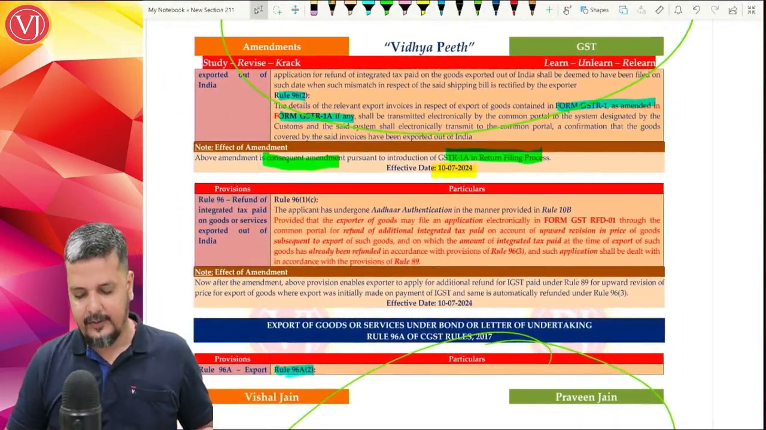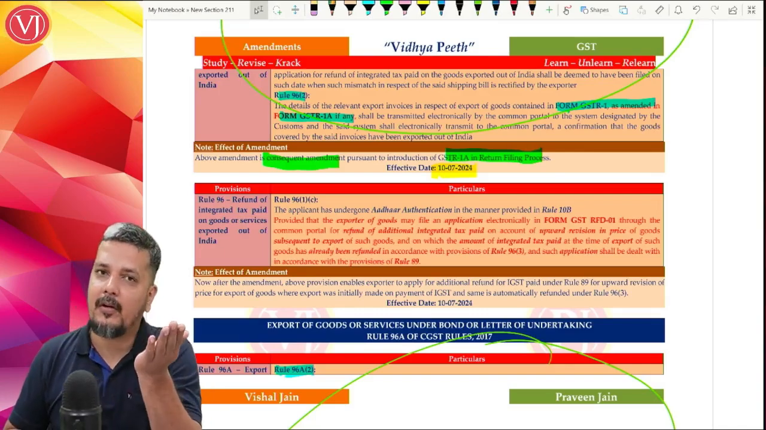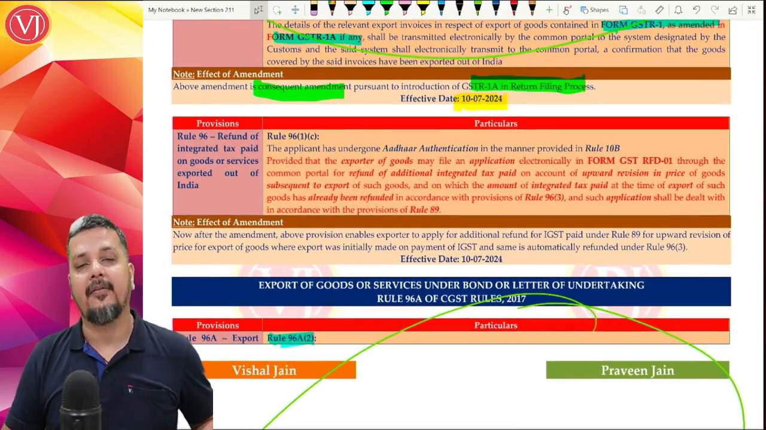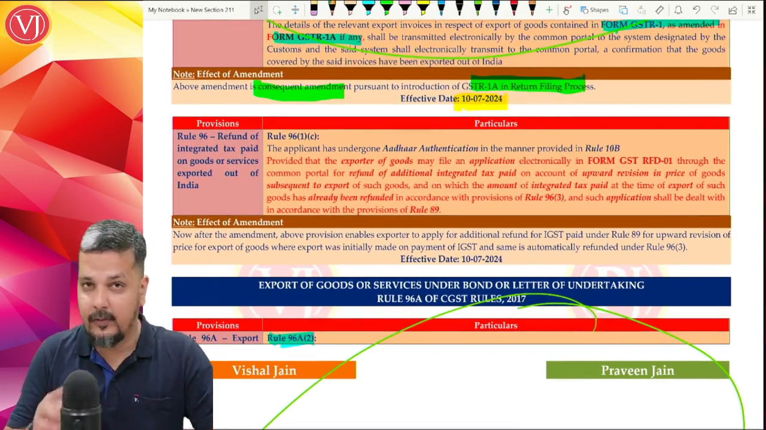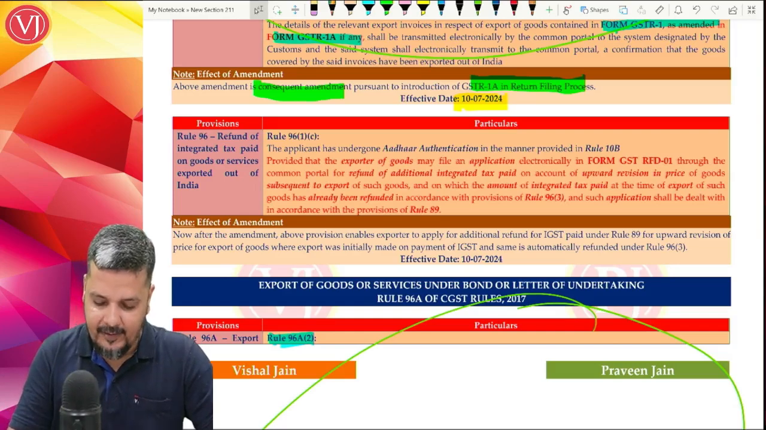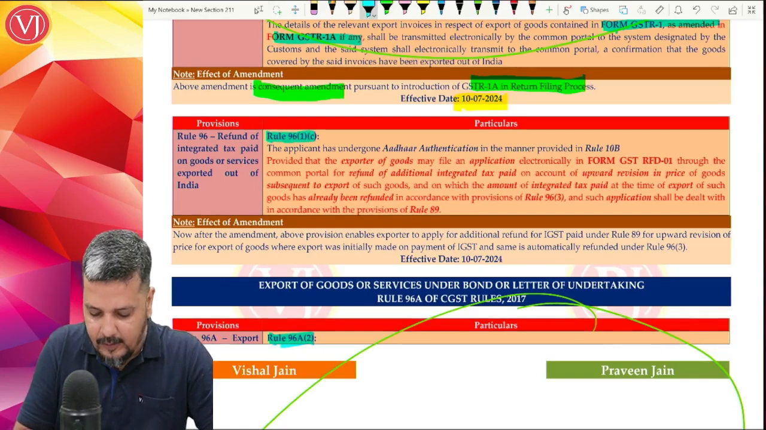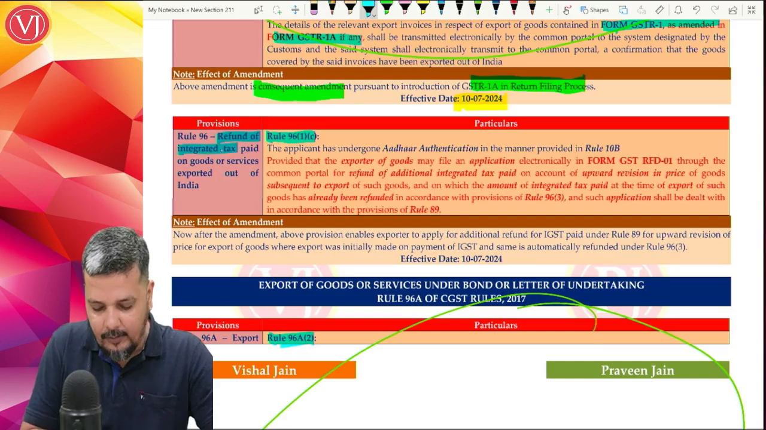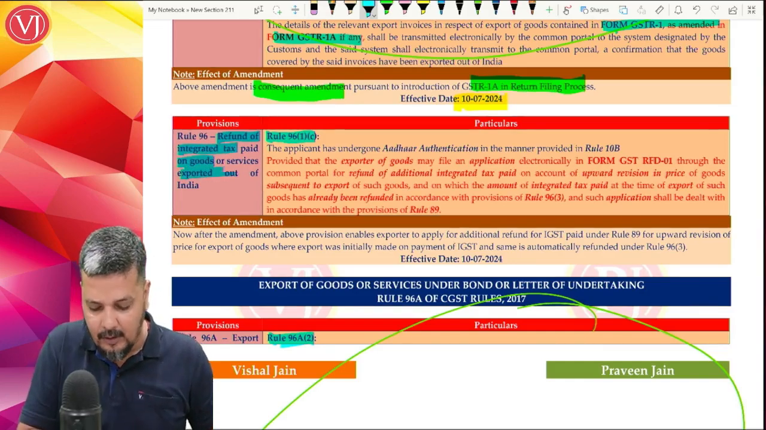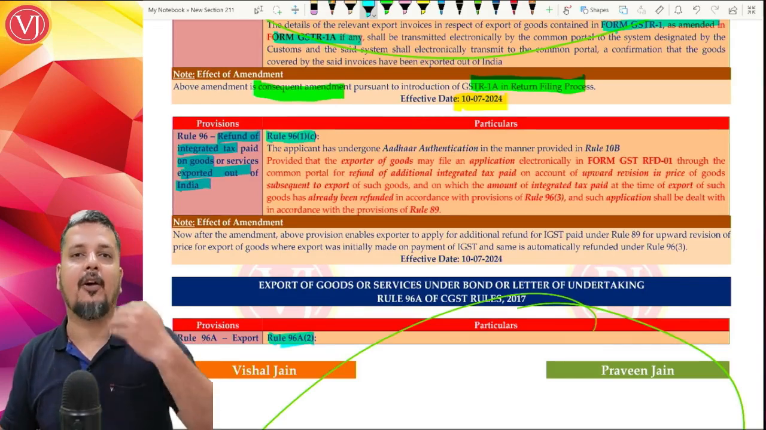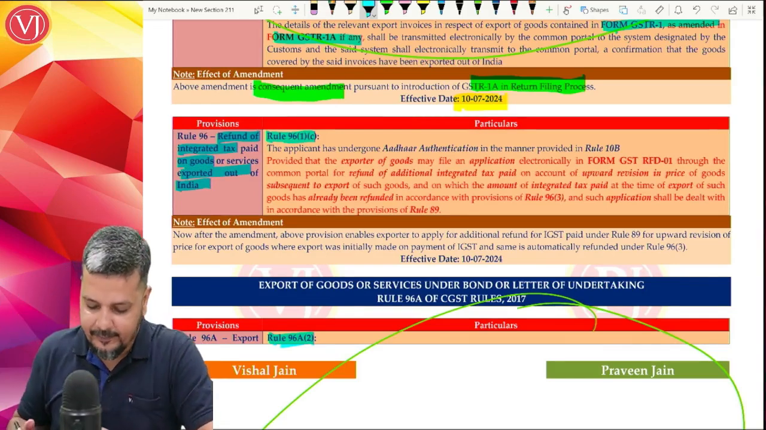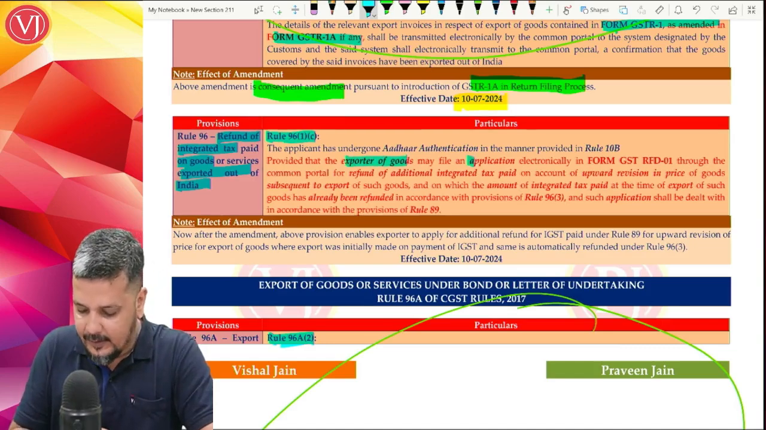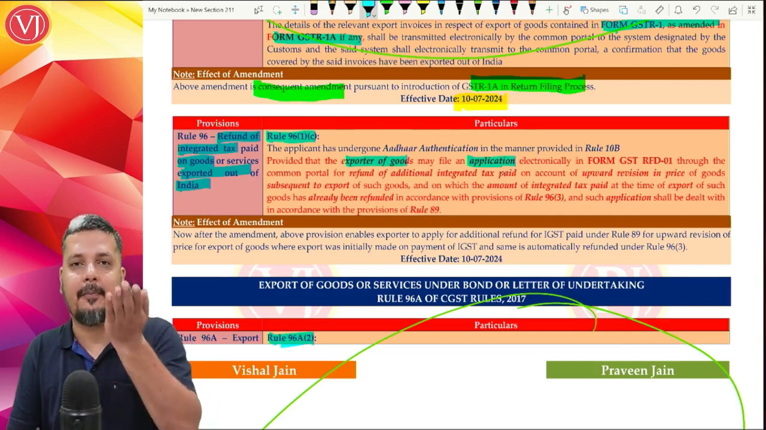Now what is said, I could have exported my goods, and for export of goods there's a concept called automatic refund in rule 96. So this is only for export of goods. So what is happening in rule 96 sub rule 1C: I have exported my goods. I'm only talking about goods on payment of IGST, which means I have paid the output IGST. I'll get the refund of entire output IGST. And subsequently, I have an upward revision. I have increased my price.